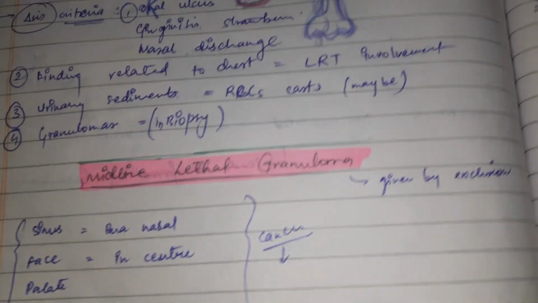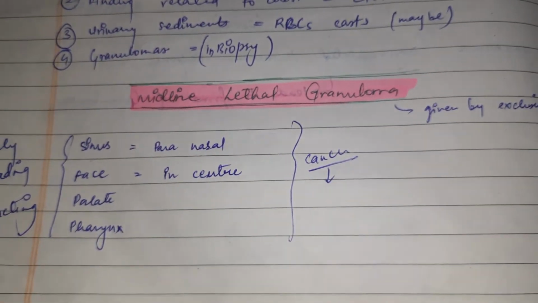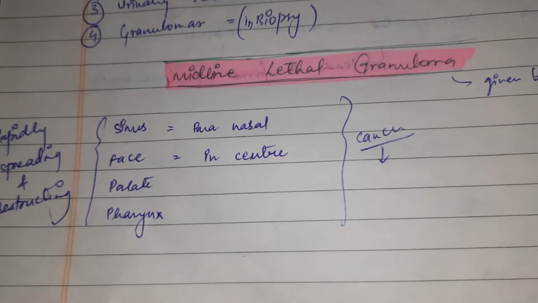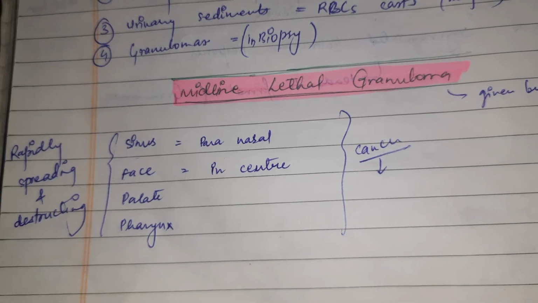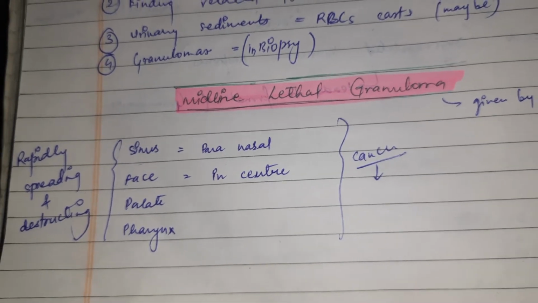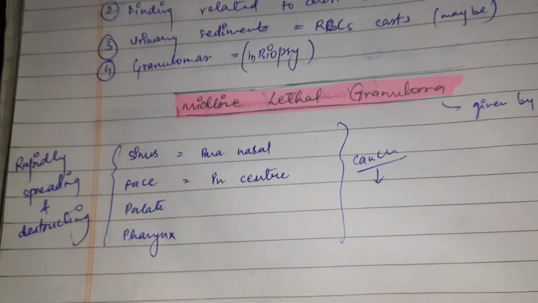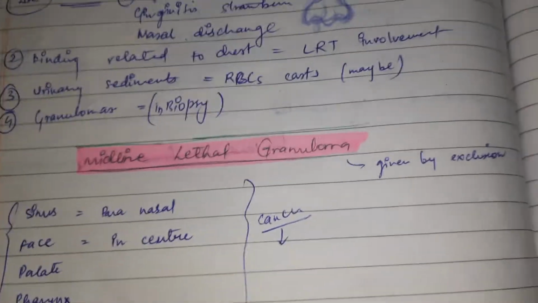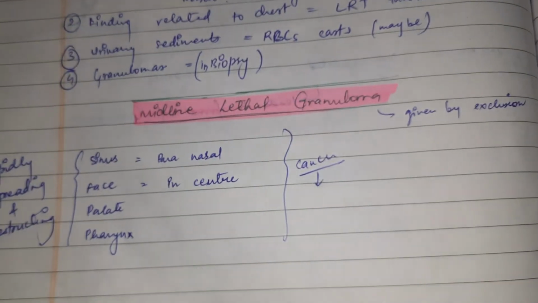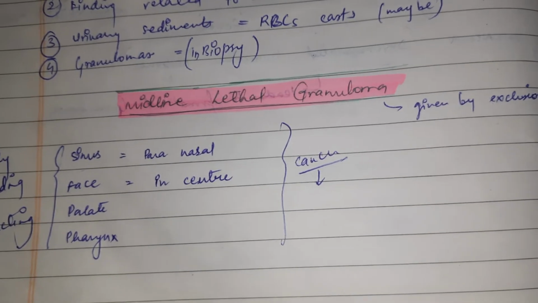Midline lethal granuloma is rapidly spreading and destructing sinus, face, palate, and pharynx. In paranasal sinus, face in center, and it can convert into cancer.